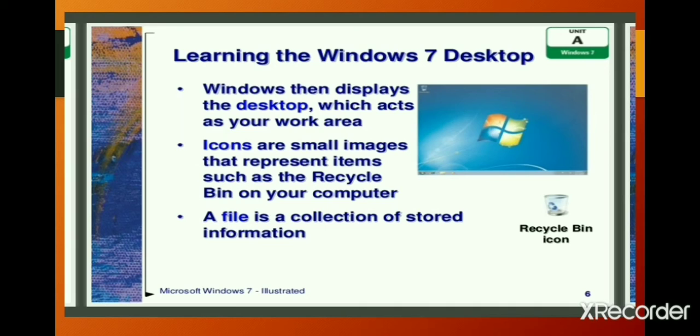Windows then displays the desktop, which acts as your work area. Icons are small images that represent items such as the Recycle Bin on your computer. A file is a collection of stored images.